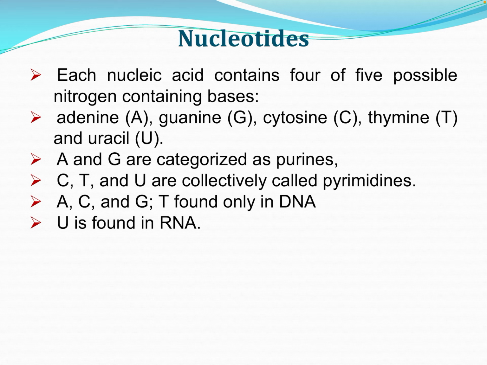These bases are classified as purines and pyrimidines. Adenine and guanine are termed purines. Cytosine, thymine and uracil are called pyrimidines. The first 4 bases, adenine, guanine, cytosine and thymine, are present in DNA. Adenine, guanine, cytosine and uracil are present in RNA.